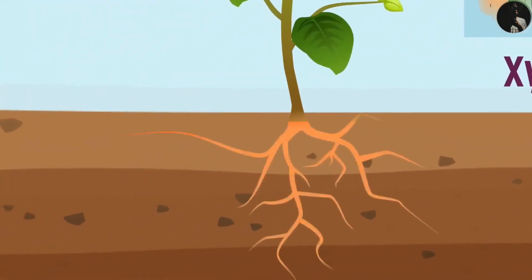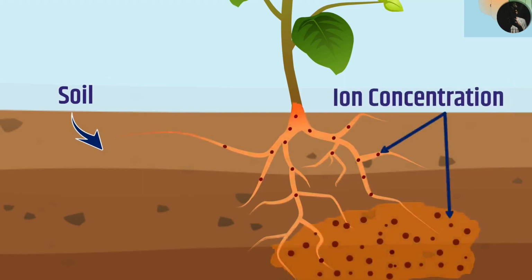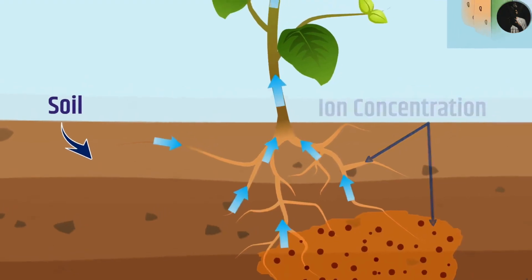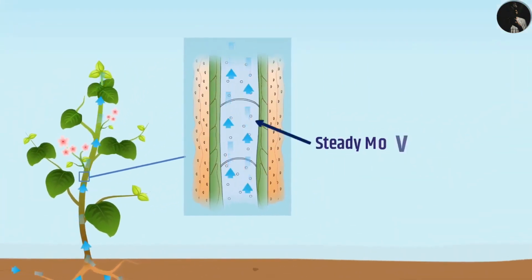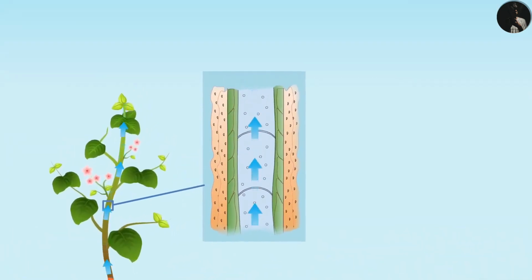Root cells actively absorb ions from the soil. Due to this, there is formation of different ion concentration between roots and soil. To remove this difference, water enters the roots from the soil and enters the xylem. Due to steady movement of water in xylem, it creates a column of water in it, which is pushed upward to some height. Pressure developed by the cells of the roots, through which water rises upward to some height in the xylem vessel, is called root pressure.